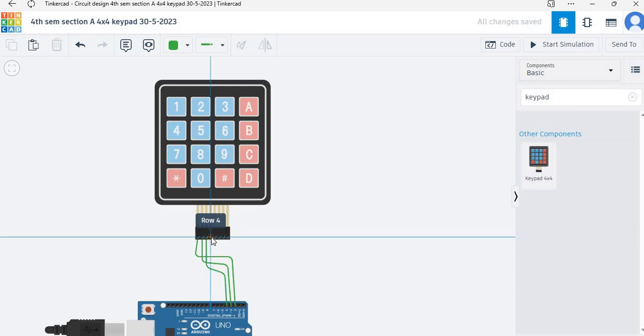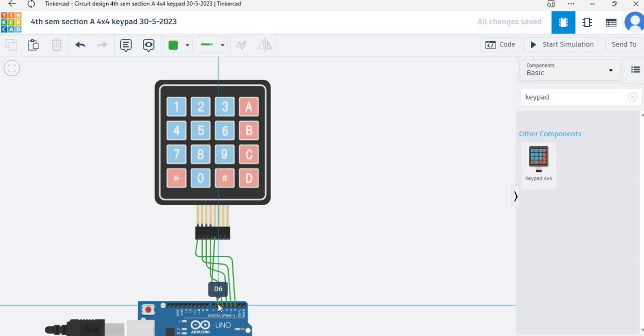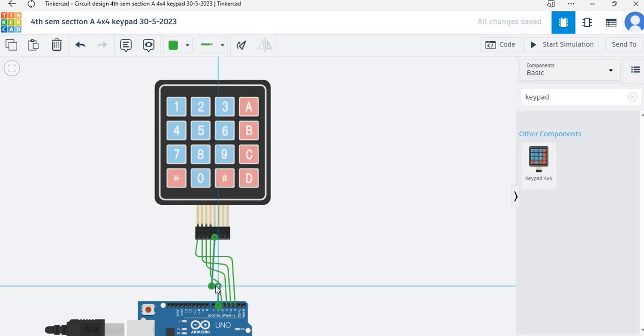Now row number 4 with pin number 5. After that, I will connect column number 1 with pin number 6. So I'm changing its color from green to orange.